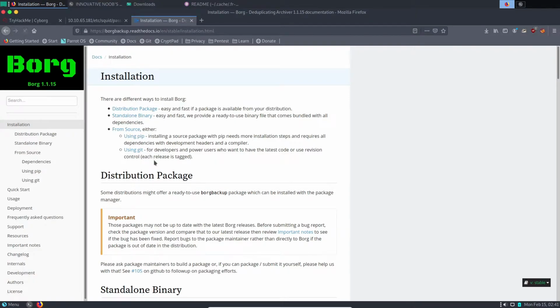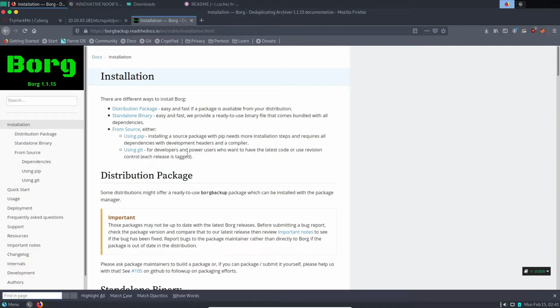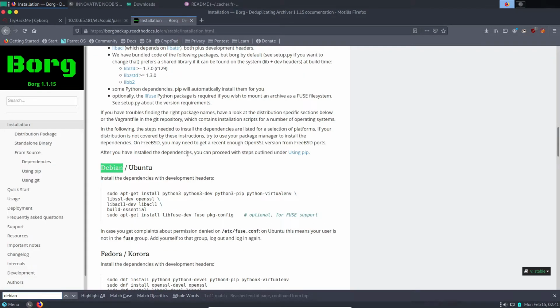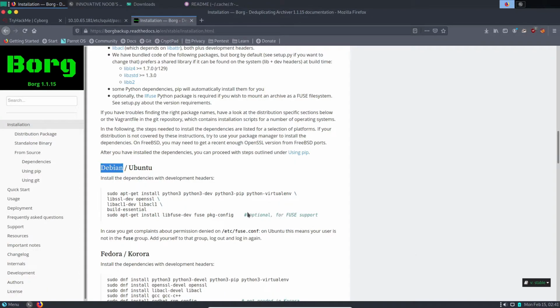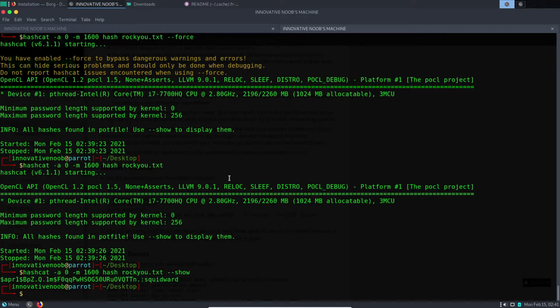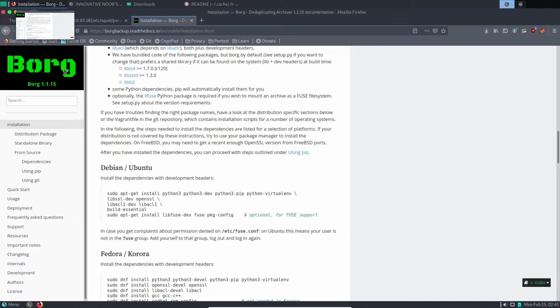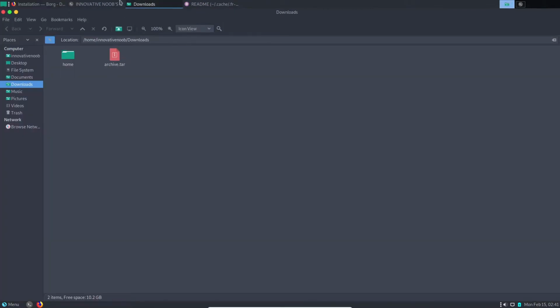You can use anything. If you are using Kali or Parrot, these are the steps for Ubuntu/Debian. Most probably most of the users would be using this if you are solving this box. So use all these commands just to install Borg, and let's continue. I have already done that, so I'm not repeating the process. After installing Borg, we will see how we can extract the music archive from this archive that we have just unzipped.